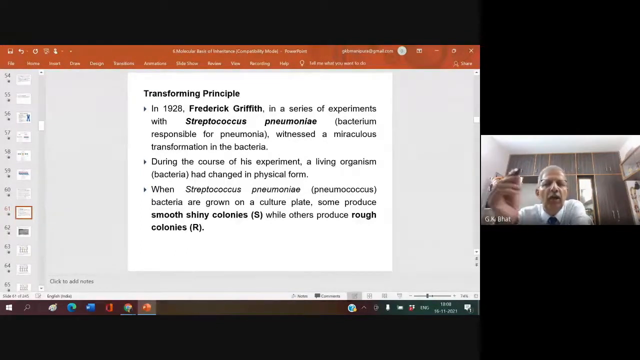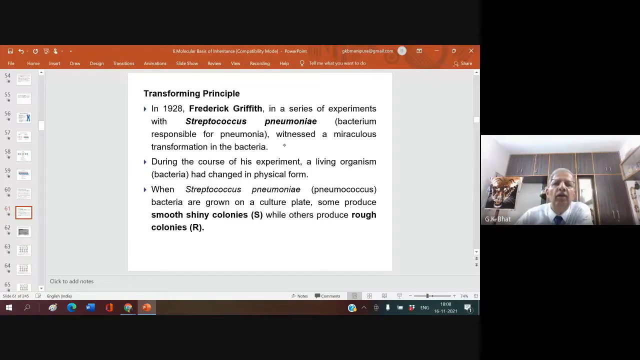In this molecular basis of inheritance chapter, you must become thorough about who carried out which experiment and for what purpose. These are the three important things: who carried out the experiments, which experiments they carried out, for what purpose, and what is the inference. This is very, very important. You must make one table and always remember.